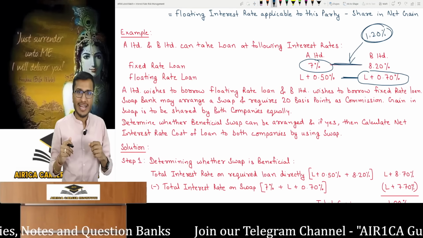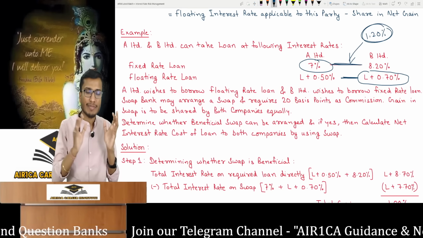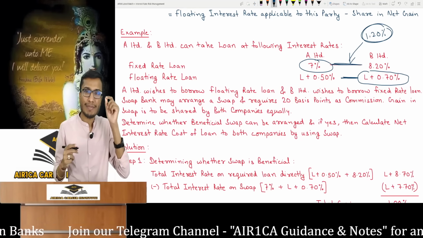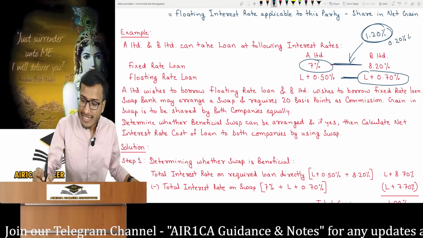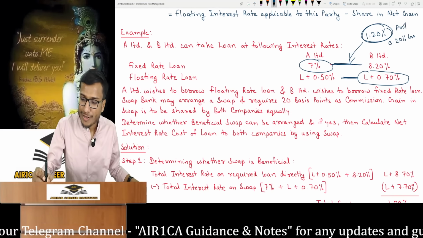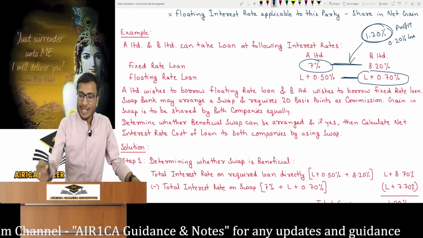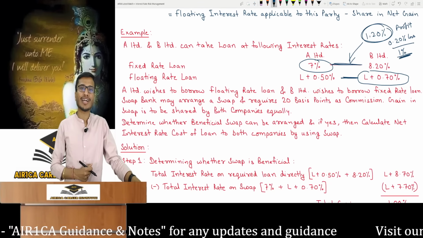So both of them have a loan. There is a clear loss here. So if A Limited took a floating rate loan, it would be L plus 0.5 and B Limited at L plus 0.7. This means there is a loss of 0.20%. There is a loss of 0.20%, but we will have a profit of 1.20%, right? Let's consider the total transaction. So we will still have a net benefit of 1%, right? We will have a net benefit of 1%.